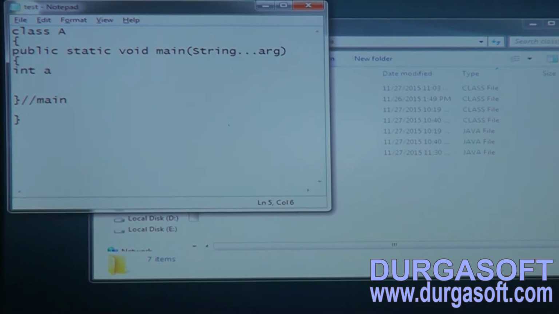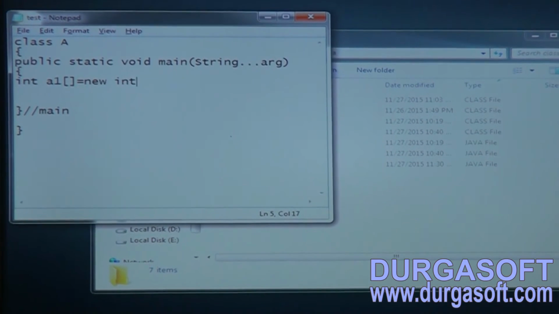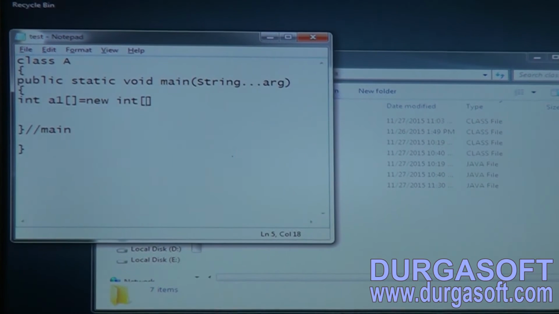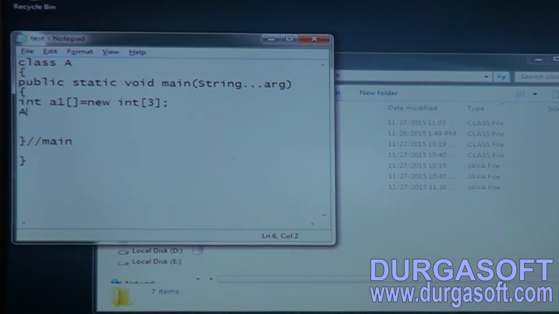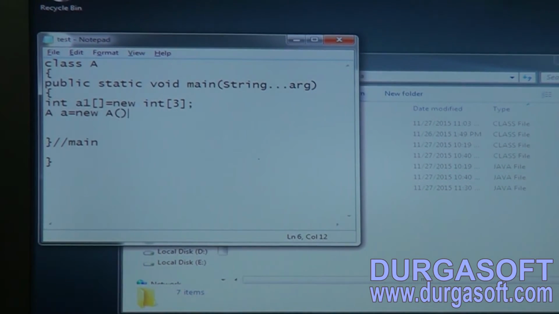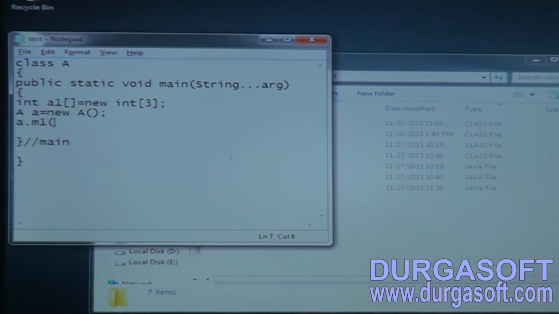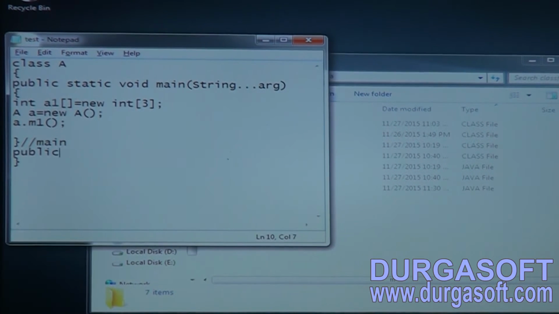Take one int array a1 equals new int array of 3. Now create an object for class A to access the m1 method, which is an instance method, friends.